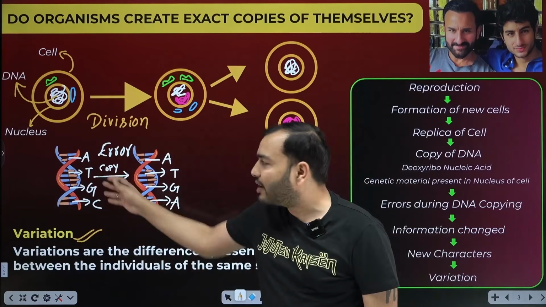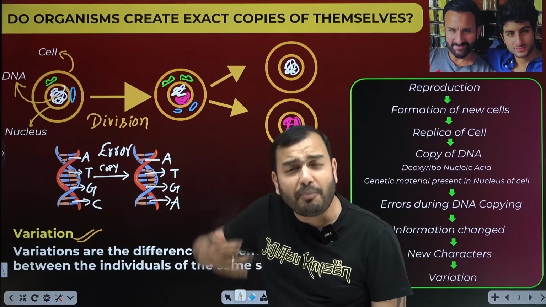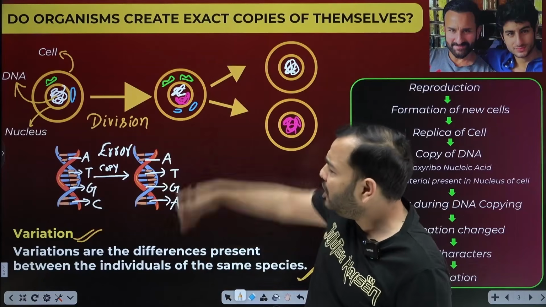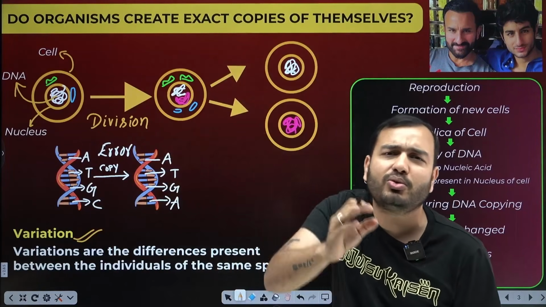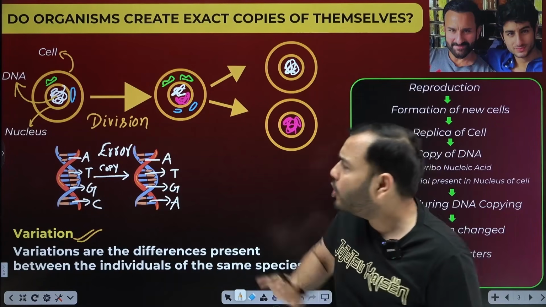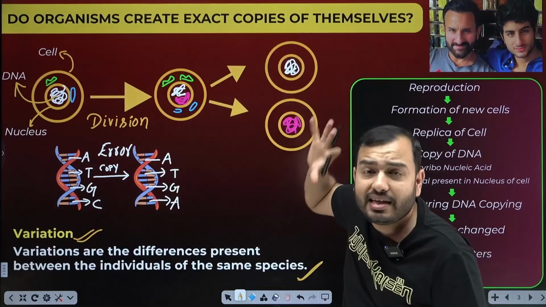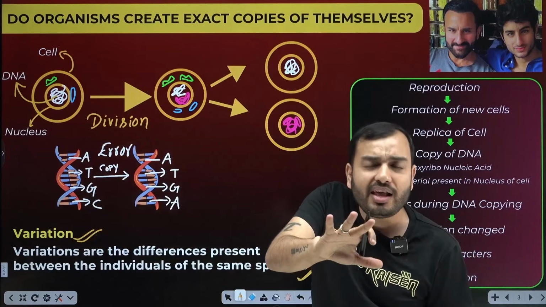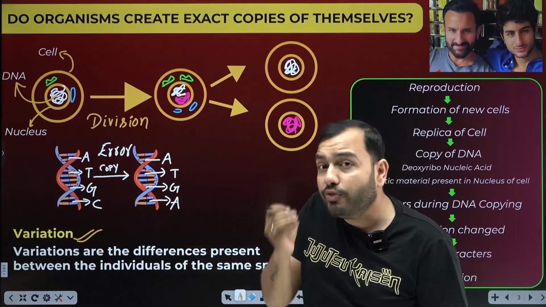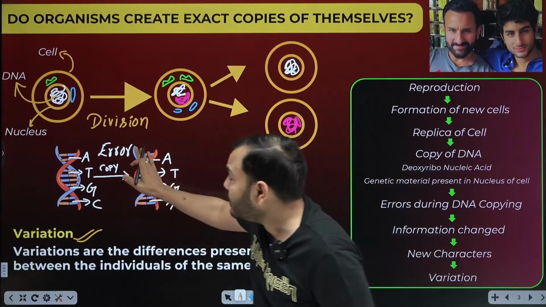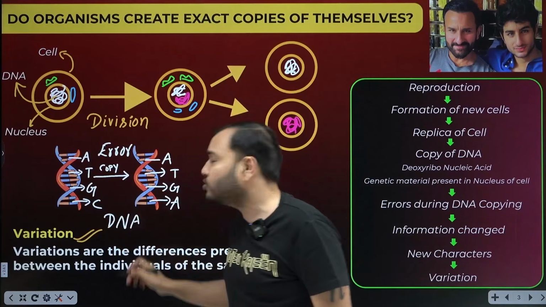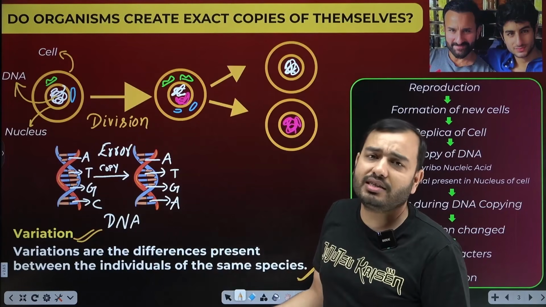The error happens because not only 4 codes are being copied. There are billions of codes. A mistake will definitely happen somewhere while copying. So, beta, an error happens somewhere in copying that DNA. As soon as the error happens, the DNA of the new cells is similar to the old cells but not exactly the same, and because of this, variation happens. So variation occurs due to errors in the copying of DNA.